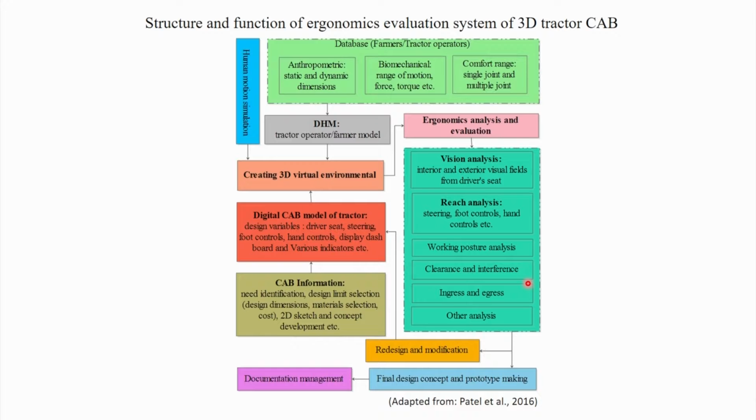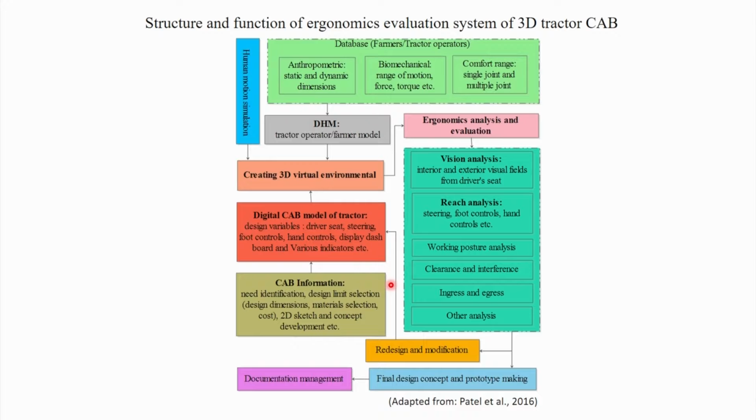But if we find that there are some loopholes and some design modification is required following all these analyses, then we have to go for design modification. Again, following the design modification, we will make the changes in the three-dimensional tractor cab model, and again we will go for the same loop for evaluation. And after that evaluation, if we find that everything is fine, everything is acceptable from the point of view of human factors, then we can go for final prototype development.